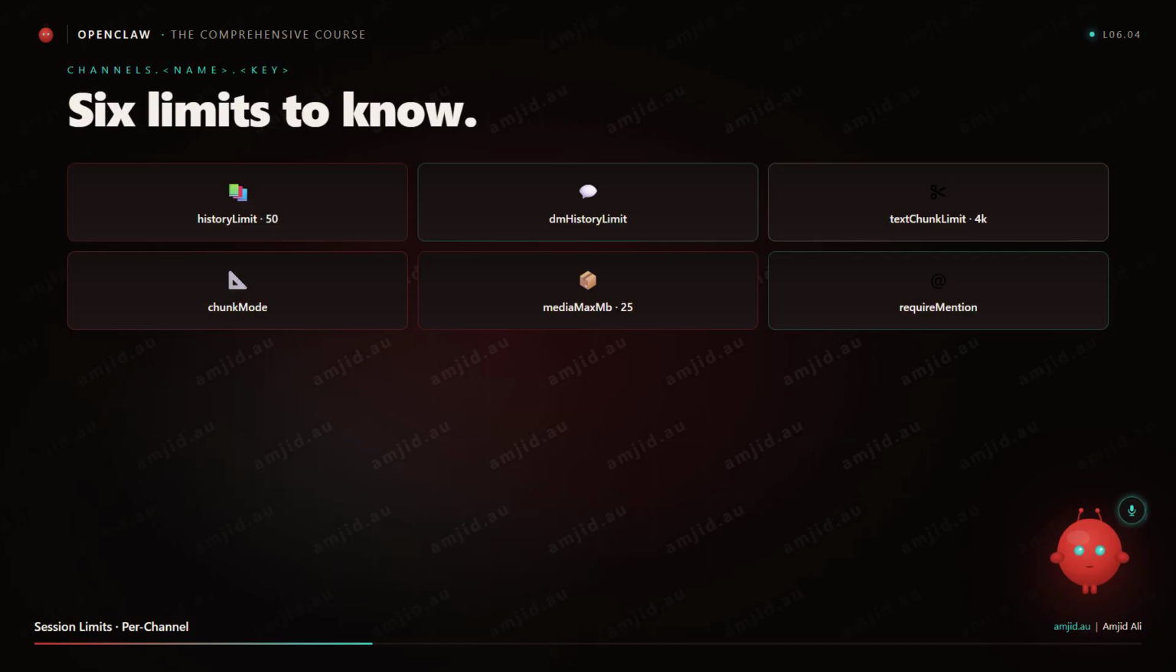Text chunk limit: the maximum size of a single text chunk the channel layer will send. Default 4000 characters. Above that, the message gets chunked. Chunk mode: how the channel layer splits long messages. Length by character count. New line on paragraph breaks.